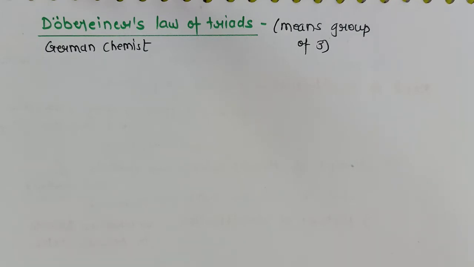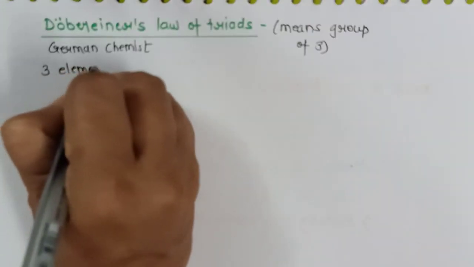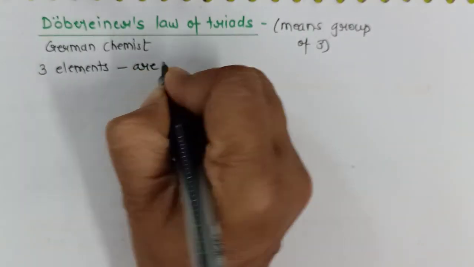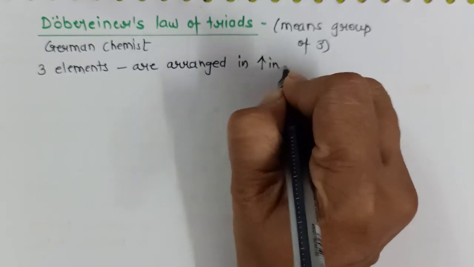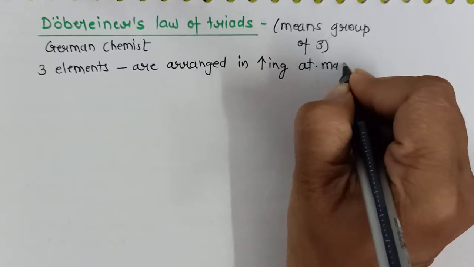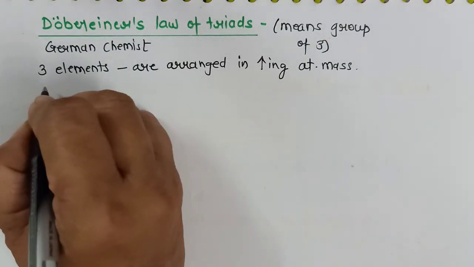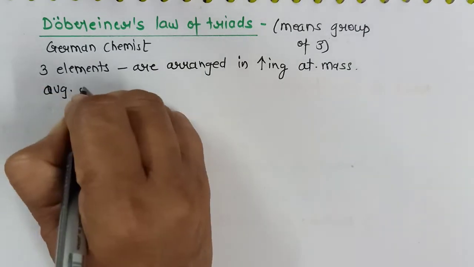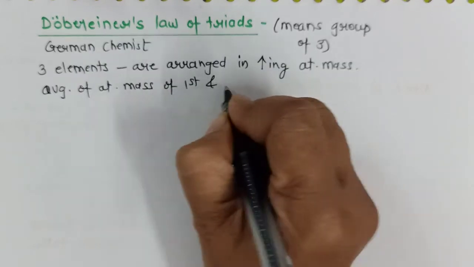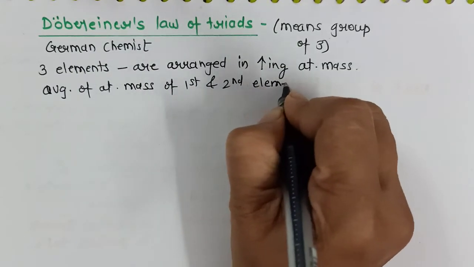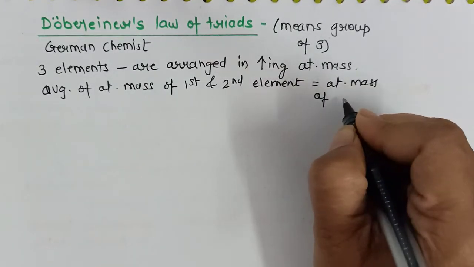Now how will these three elements be arranged? These three elements, first of all, are arranged in increasing atomic mass. Then what is the new thing? The new thing is that the average of the atomic mass of the first and third element is equal to the atomic mass of the second element.